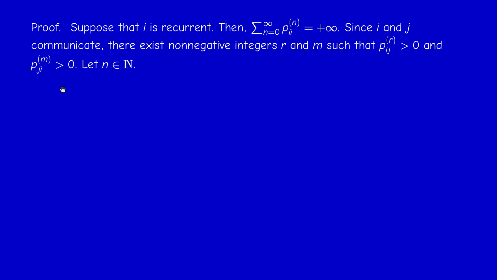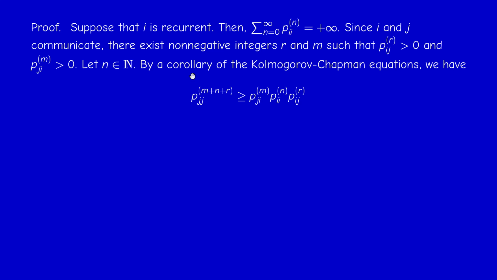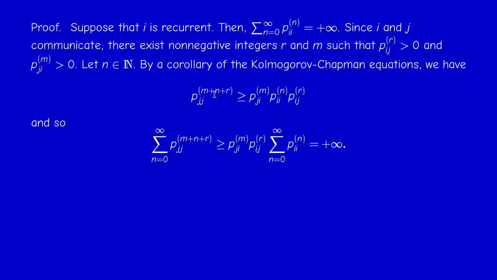Okay, so when I say that this probability is positive, this means that I can go from i to j by a path on the graph of length r. Now, by a corollary of the Chapman-Kolmogorov equations, recall from the beginning of the chapter, we had this inequality. So p_jj^(m+n+r), I can split into 3 terms. And now, when I do the summation over n, these are 2 constants, so I can put them outside.